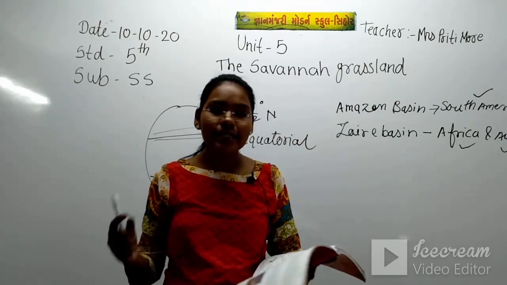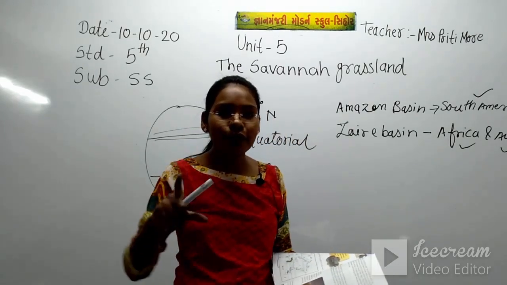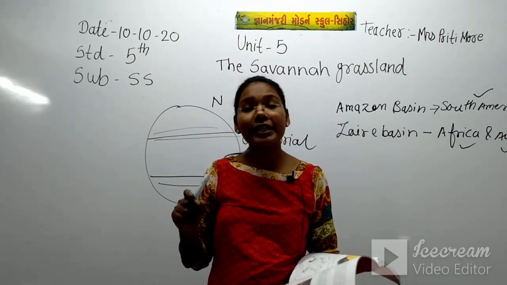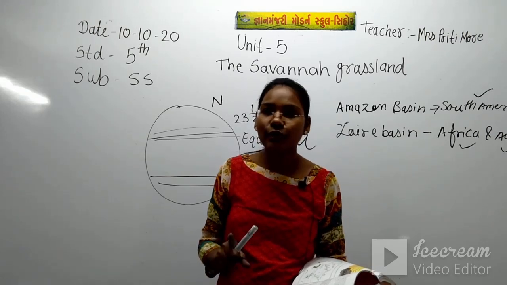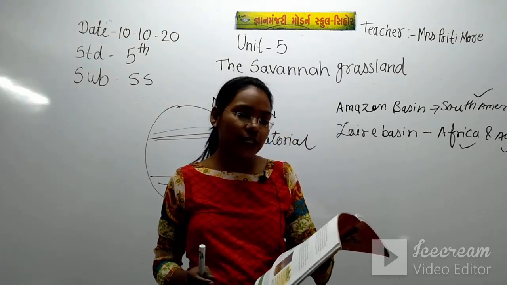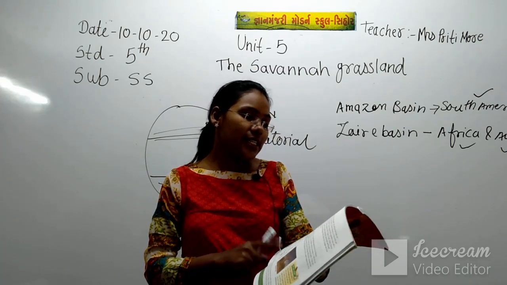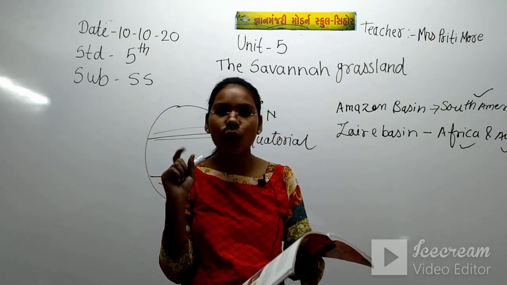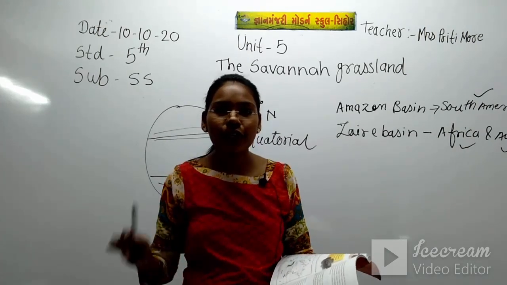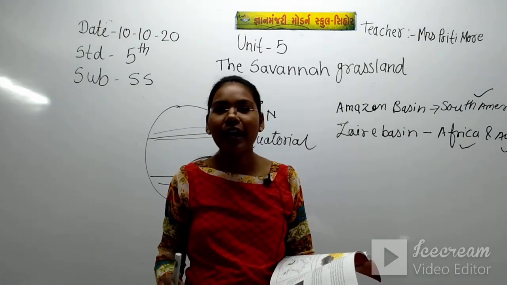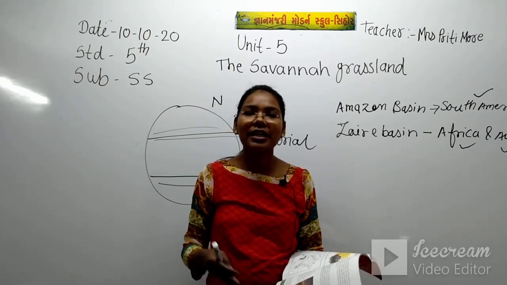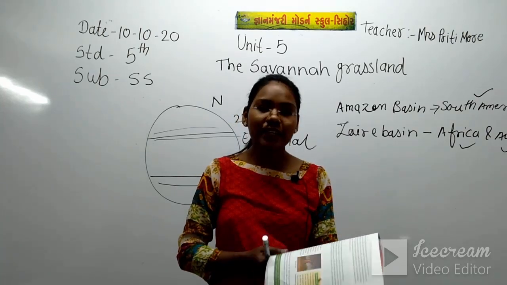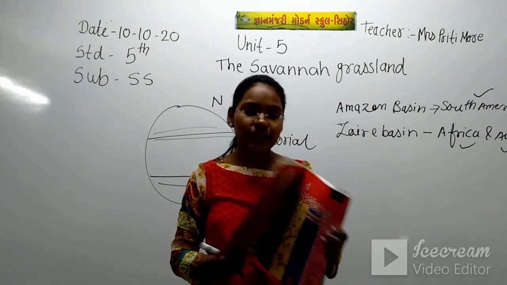These countries are coming between the equatorial forest, that's why the hot desert is also there. So we have just seen the savanna grassland location, in which continent this location is there and which countries are coming in this location. Now let's see the climate of the savanna region.